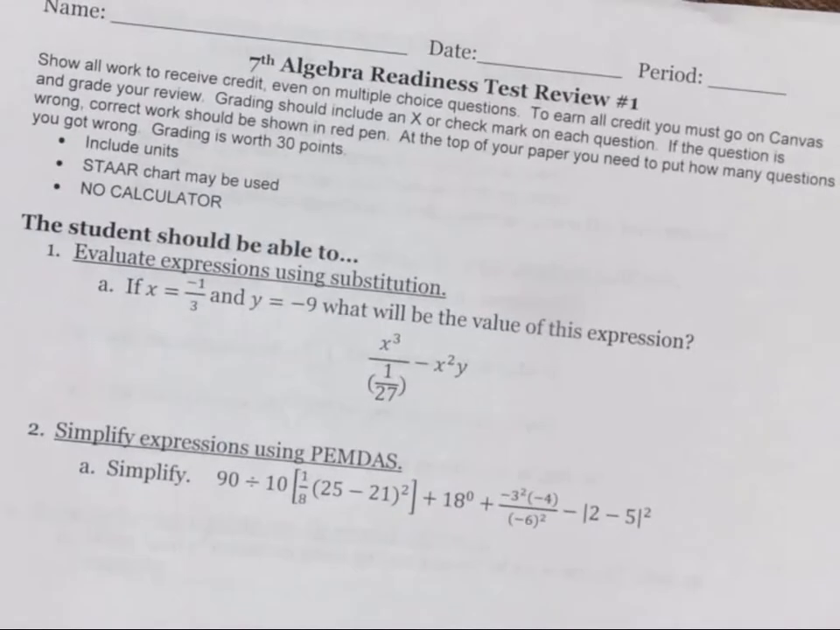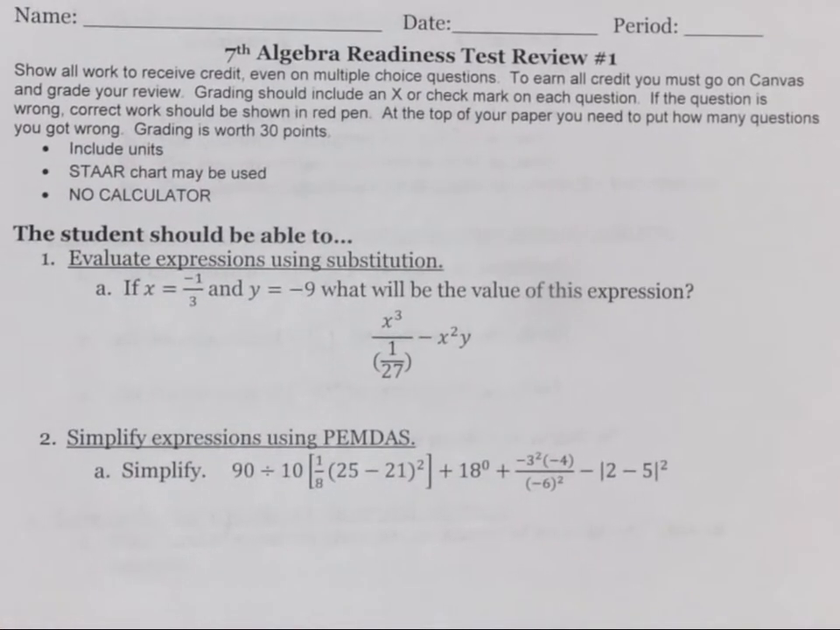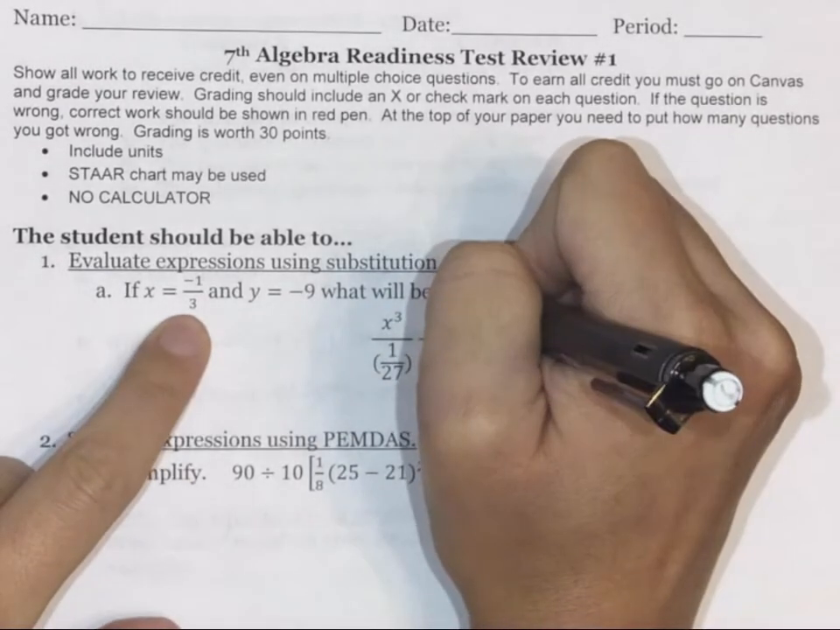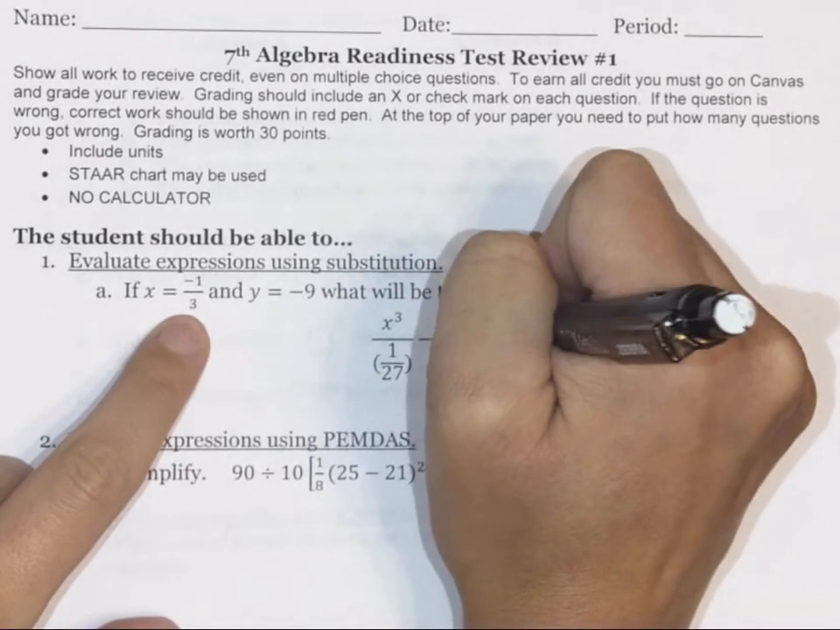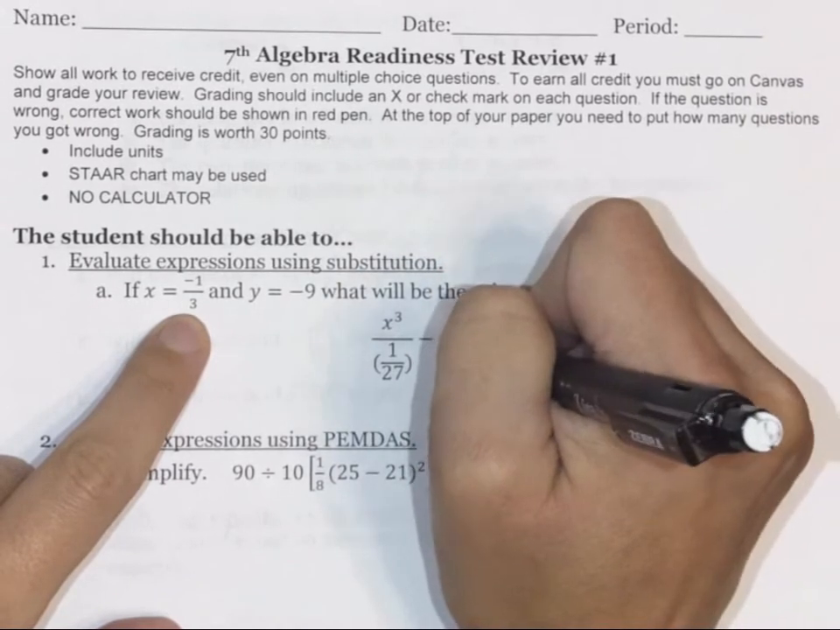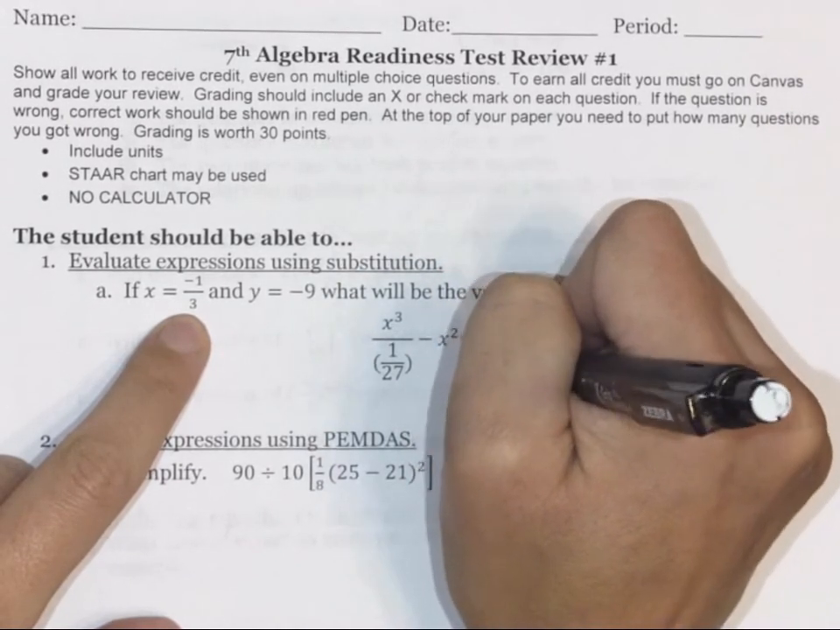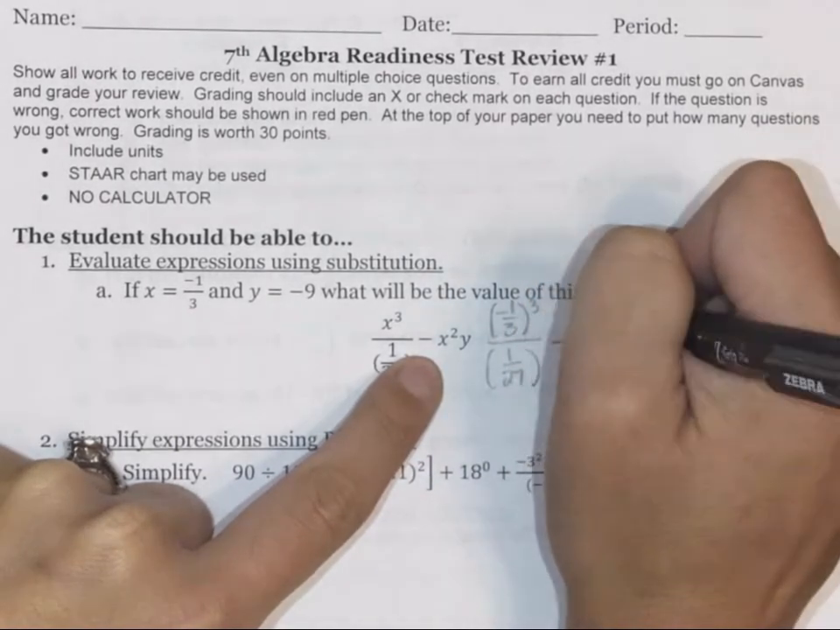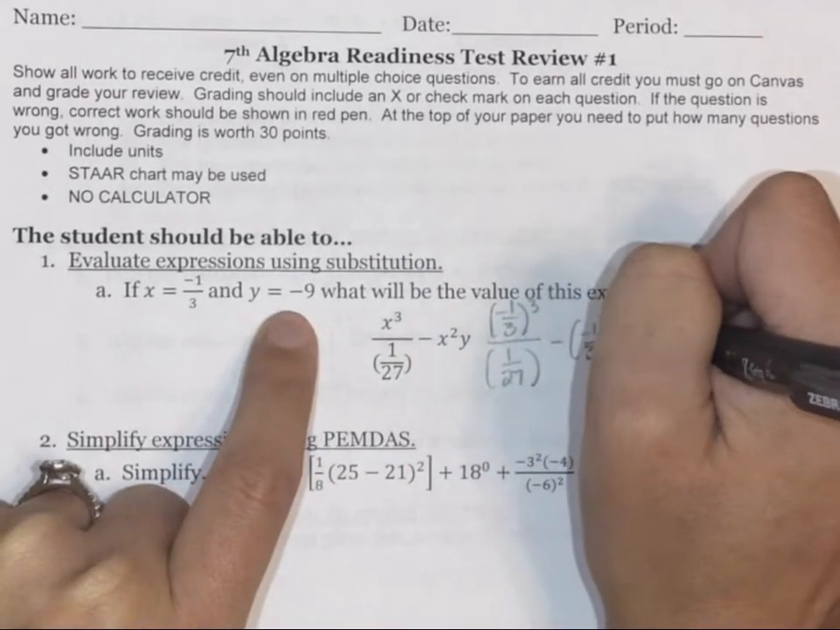Okay, now last but not least is the test review. Alright, so on the test review we have some evaluating first. So we're going to plug everything in and put parentheses around it. So we have negative 1/3 for x over 1/27 minus another x, which would be negative 1/3 squared times y, which is negative 9.